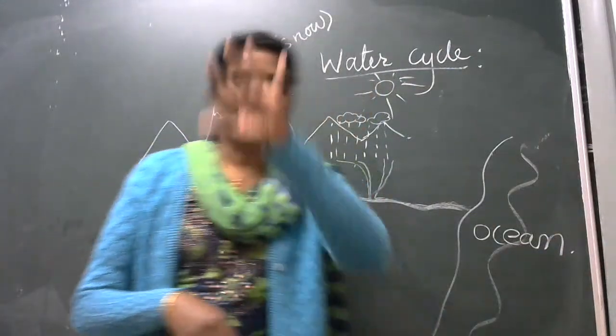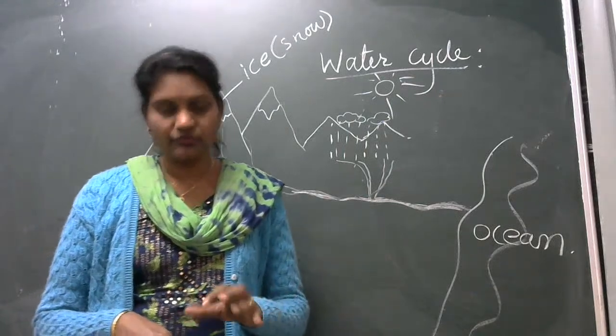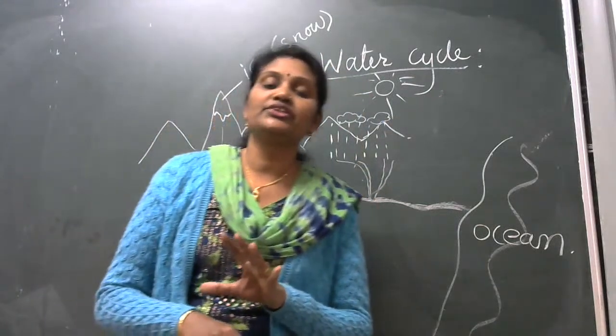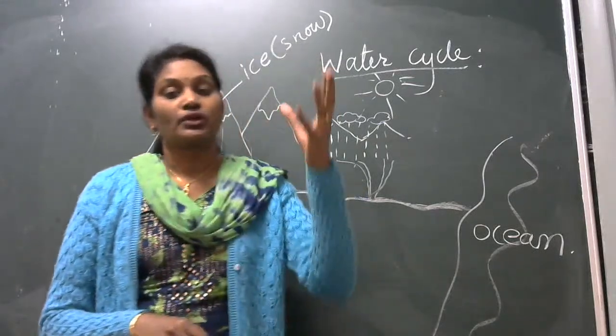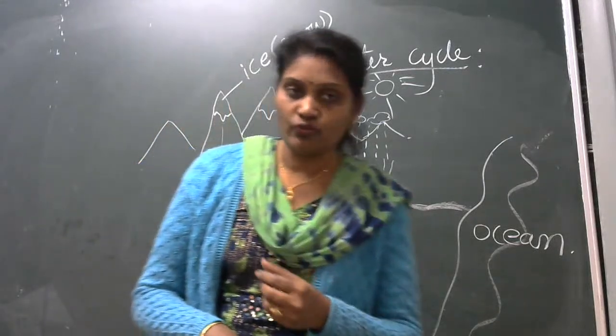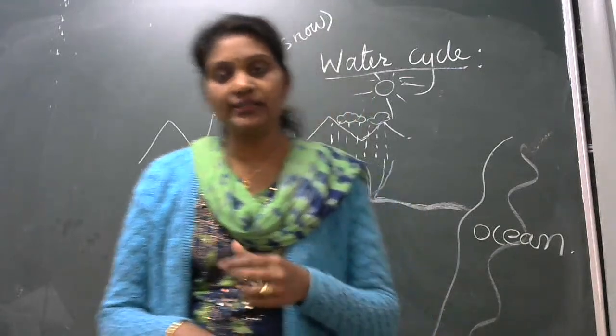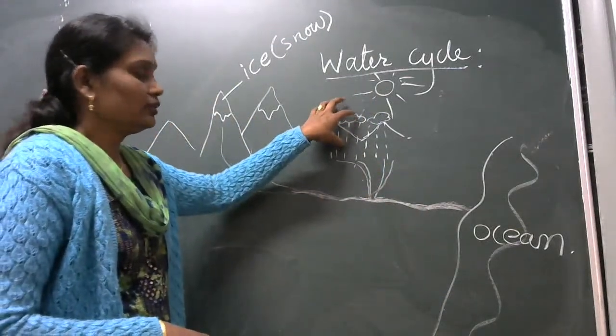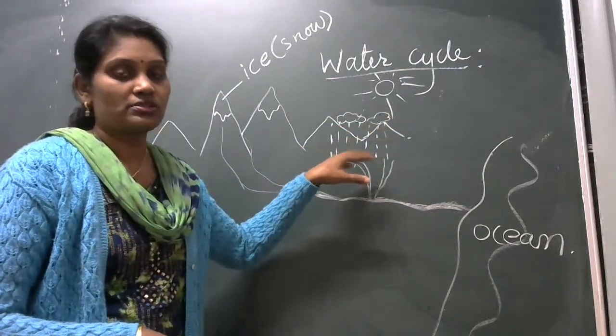Cycle means it is a continuous process in which we get water in all three forms.